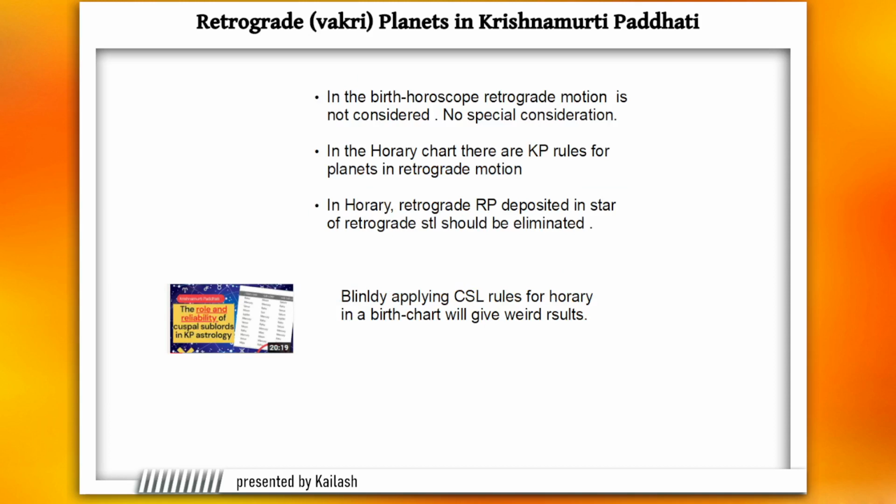So let me recap the rules once again. In the birth horoscope, retrograde motion is not considered in KP, and in the horary chart, we have seen the rules. One of the rules that I forgot to mention is about the ruling planets in the horary chart. When you create a list of significators and match it with the ruling planets, if one or more of the ruling planets are retrograde and also deposited in the star of a retrograde planet, then you have to eliminate that particular ruling planet. It's not going to prove to be a tempter, so you have to eliminate that.